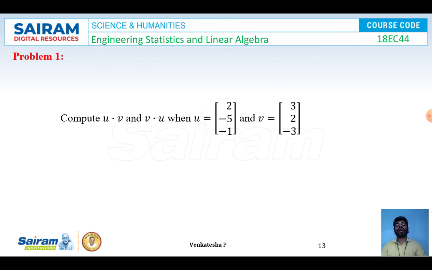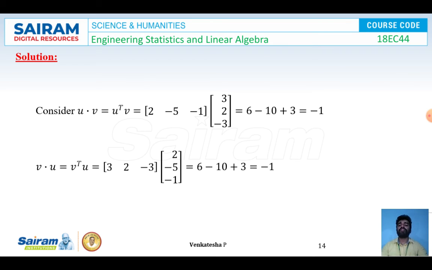Problem number 1. Compute u dot v and v dot u when u is equal to 2, minus 5, minus 1 and v is equal to 3, 2, minus 3. So first I am going to find u transpose and v. So consider u dot v is equal to u transpose v. So taking u transpose here, that is row matrix 2, minus 5, minus 1 and v as 3, 2, minus 3.